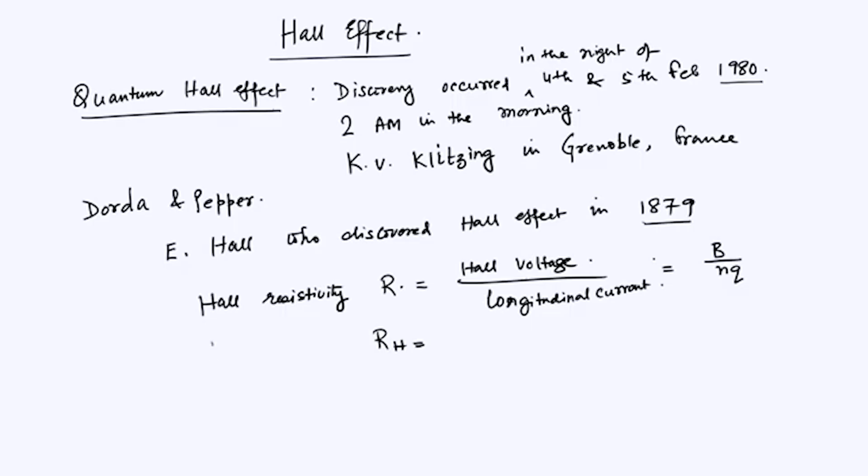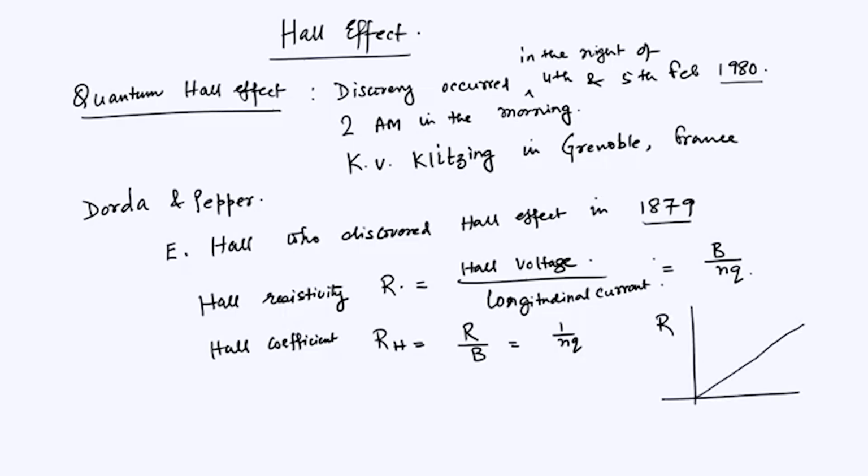There is a quantity which is more familiarly used, called the Hall coefficient, which is R over B, equal to 1 over NQ. We do not know whether the carriers are holes or electrons, which is why we leave it as Q. This is one of the main findings: the Hall resistivity is proportional to B, which means that the Hall resistivity will grow linearly with B like this.